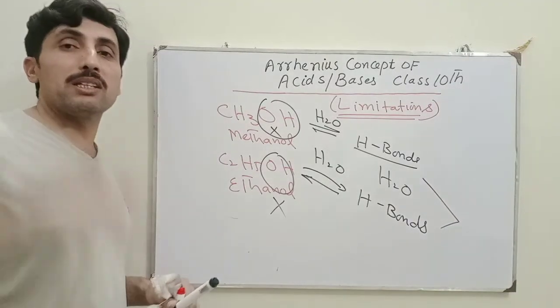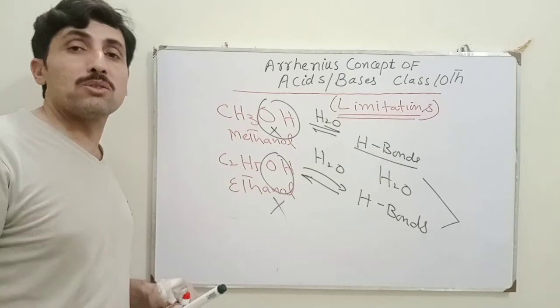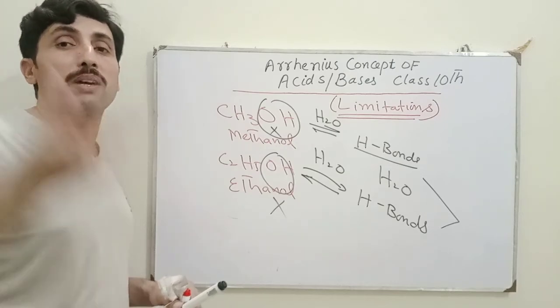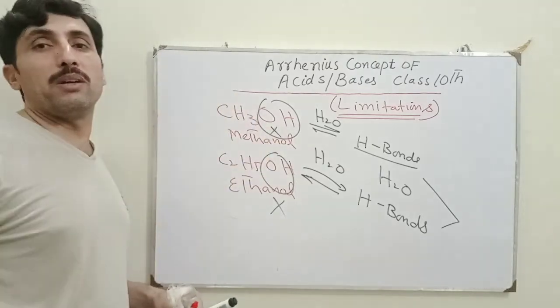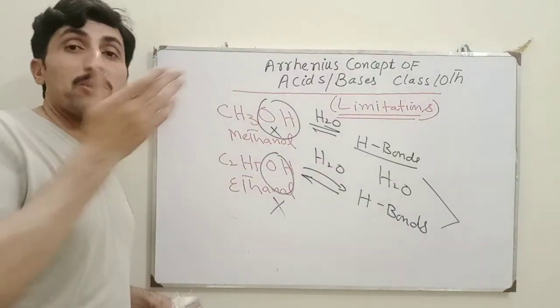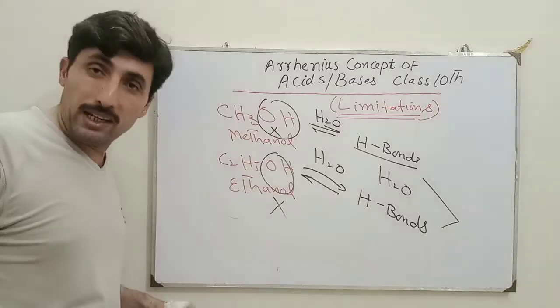Therefore, this concept is very limited and it is only and only used for some compounds which can donate proton in water or which can donate hydroxyl negative ion in water.